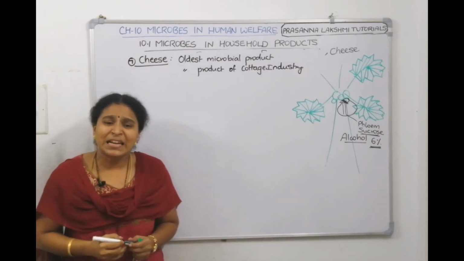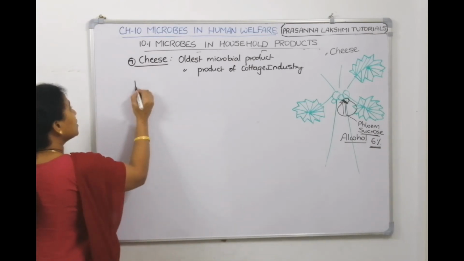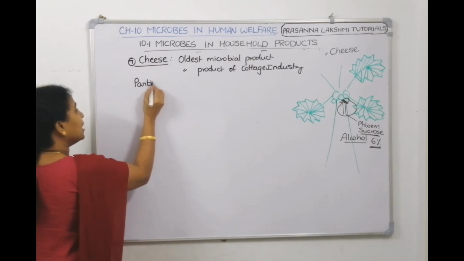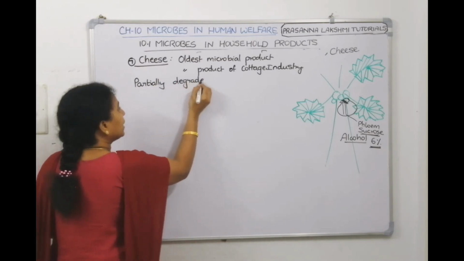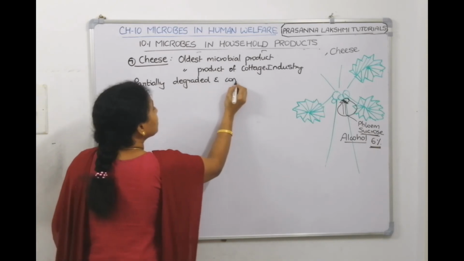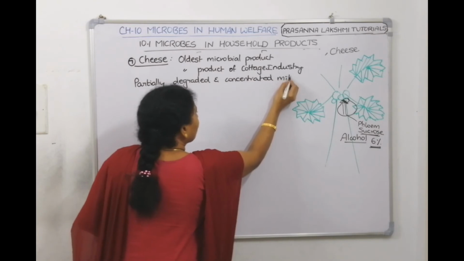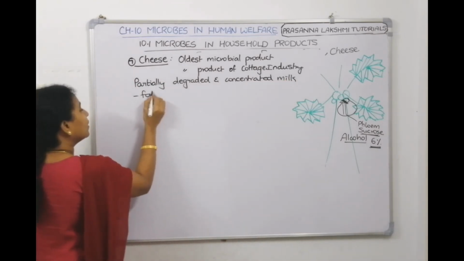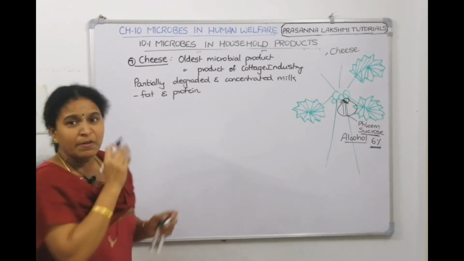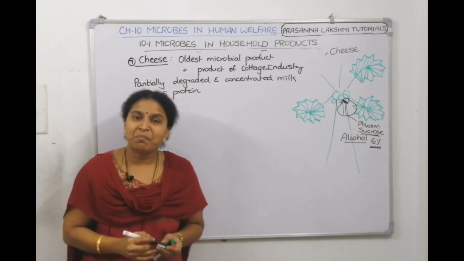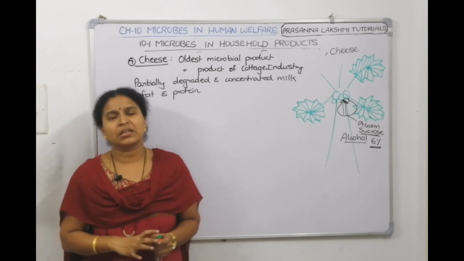Now, what is cheese? It is partially degraded and concentrated milk. Cheese is not completely degraded, it is only partially. Milk fat will be there and milk protein will be there. Water, we will remove it. We concentrate it and make it into a solid which contains only fat and proteins.